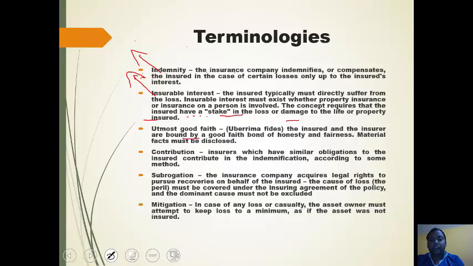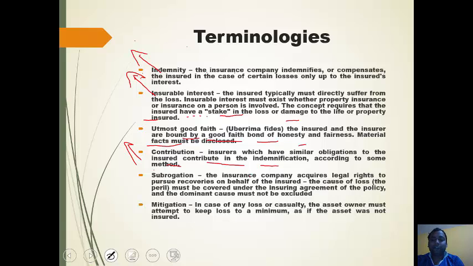Utmost good faith. The insured and the insurer are bound by a good faith bond of honesty and fairness. Material facts must be disclosed. Now contribution. Insurers which have similar obligations to the insured contribute in the indemnification according to some method. Subrogation.